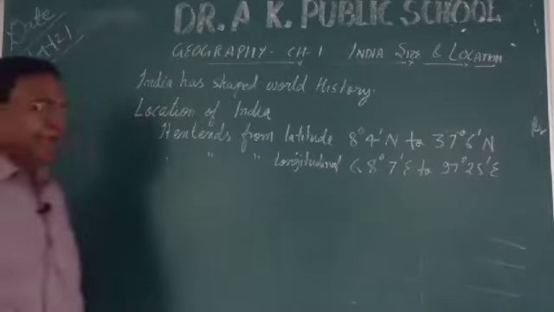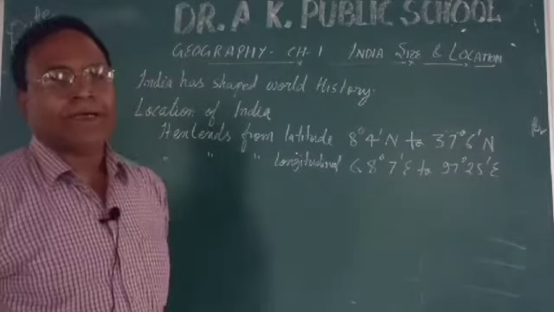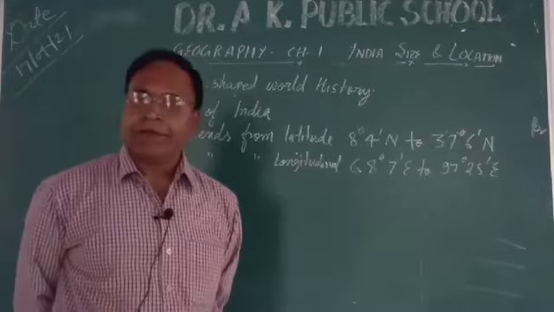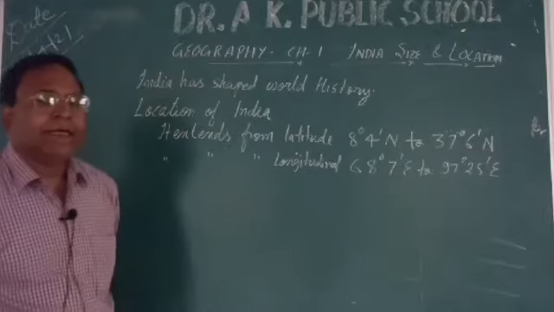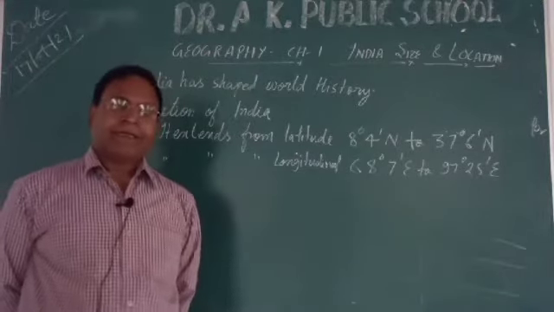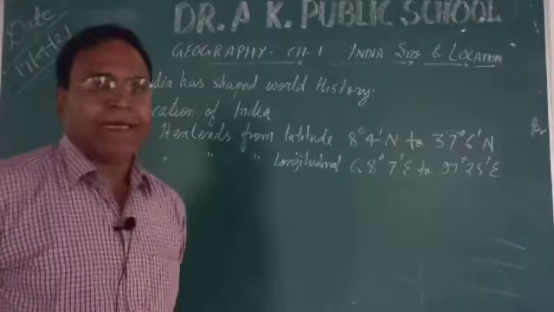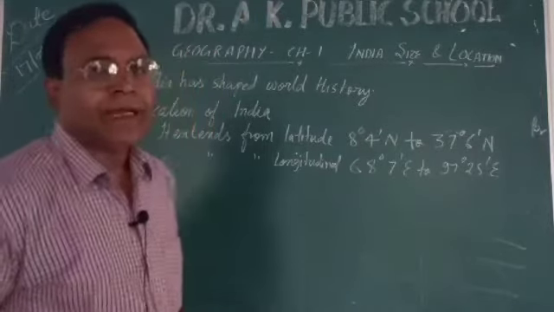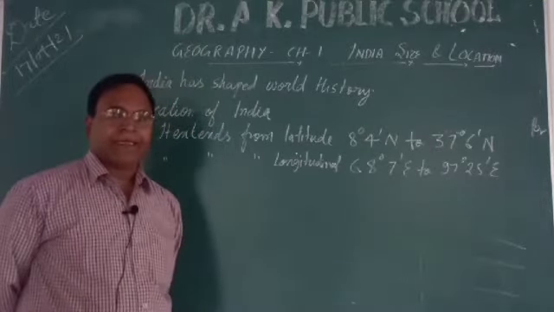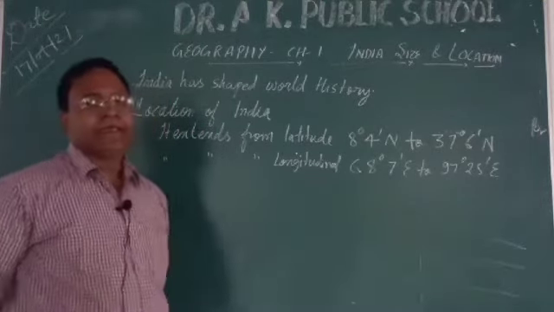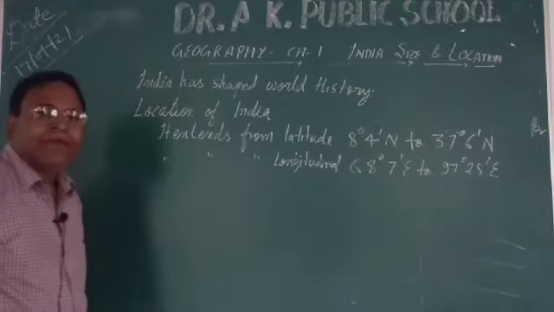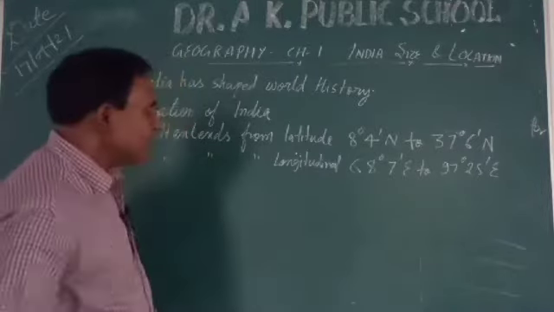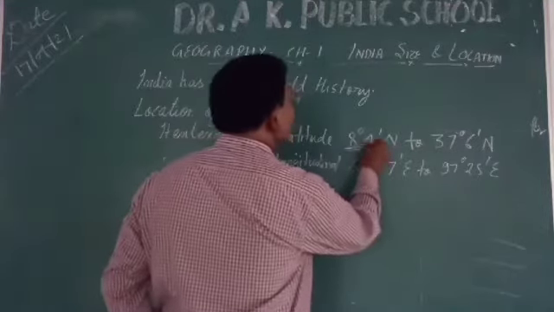India is totally located in Asia, one of the largest continents of the world, and it is centrally located between East Asia and West Asia. Clear? It lies between East Asia and West Asia in the northern hemisphere. So we can say that India's location is very unique. It is near the equator. Understood? This portion, 8 degree 4 minute, is close to 0 degree, that is the equator.